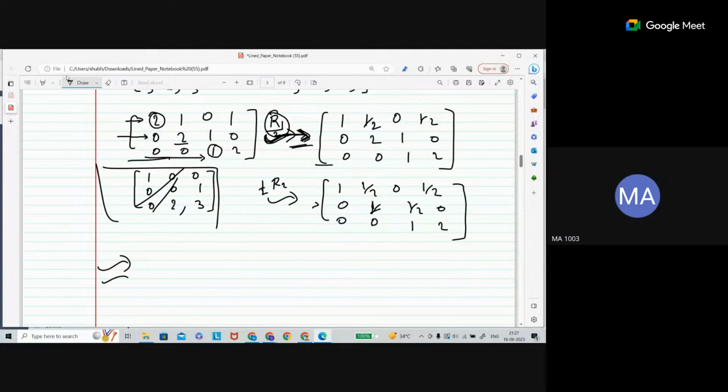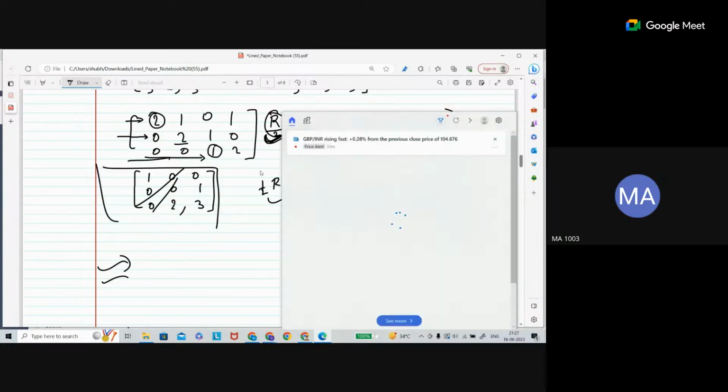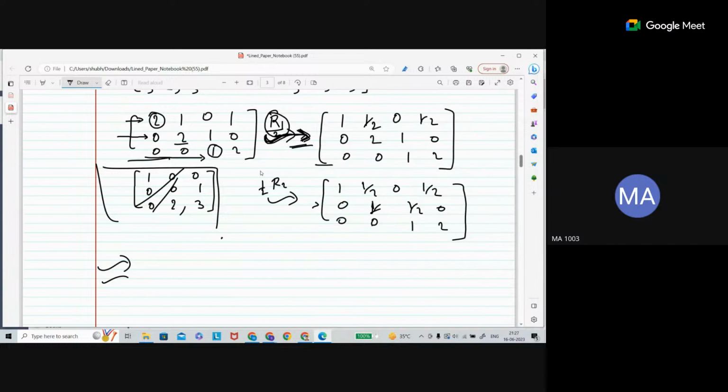Anyhow, you are changing this matrix into this form, which is actually called row echelon. So anyhow we have to convert it into this format only.